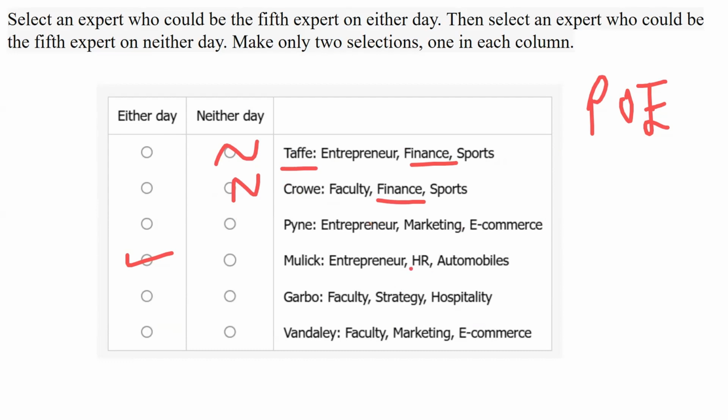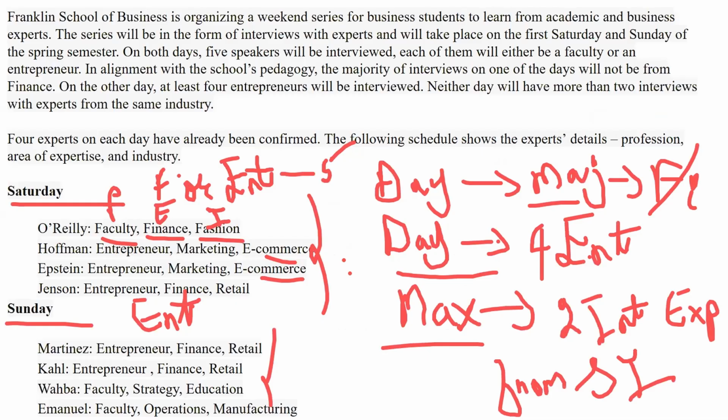Okay, Pine. Pine is an entrepreneur. Now, he belongs to the e-commerce industry. So obviously, Pine cannot come on Saturday because e-commerce is twice here. But can Pine come on Sunday?